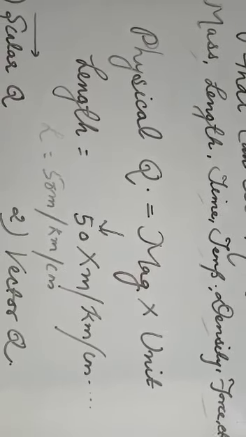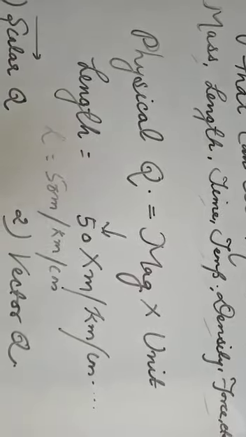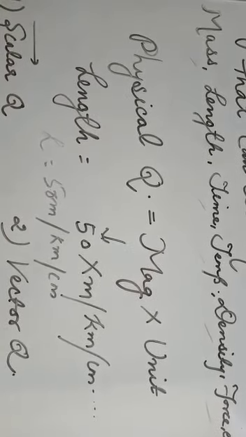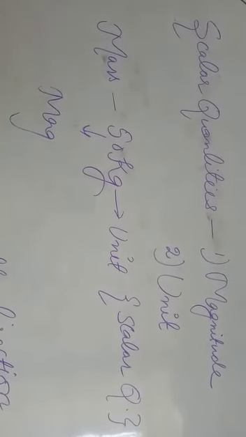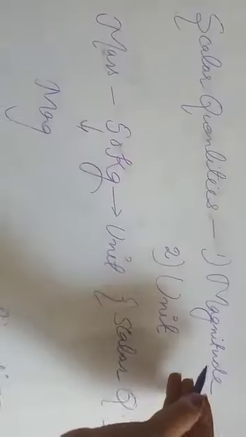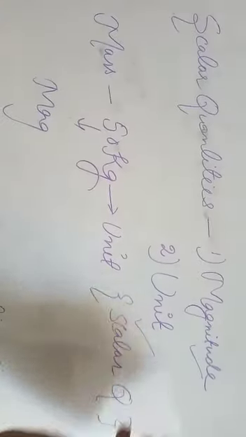This physical quantity is divided into two. One is scalar and the other one is vector. Now let us discuss scalar quantities. So basically, what are scalar quantities? Any quantity can be known as a scalar quantity if it deals only with two concepts. One is magnitude and the other one is unit.